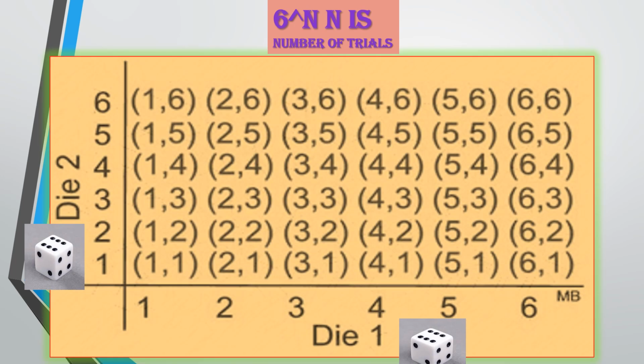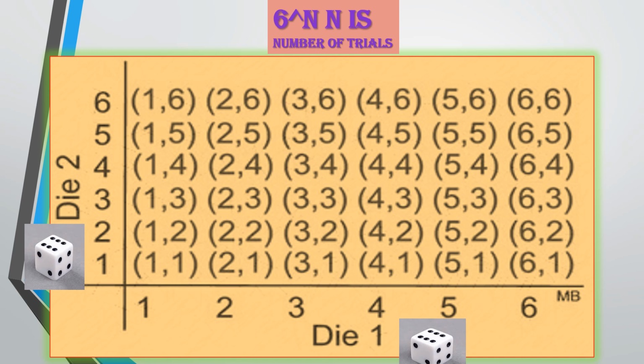Next one is the sample space for a dice. If you throw one dice, you know you have 6 outcomes: 1, 2, 3, 4, 5, 6. Now if you throw 2 dice simultaneously, you will have all these outcomes. These coordinates are the combinations which can come. So how is this made? The first coordinate shows you the number on the first dice, and the second coordinate shows you the number on the second dice.